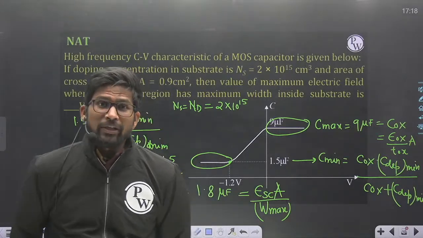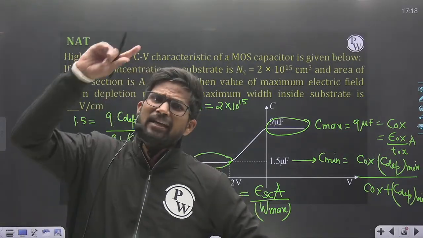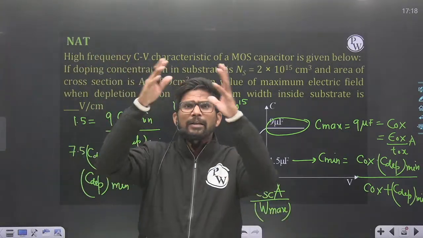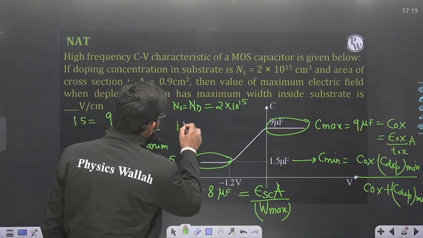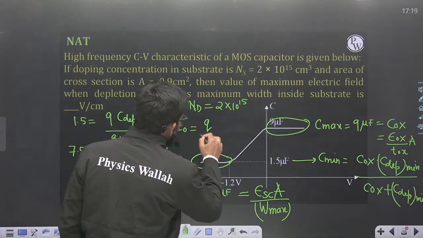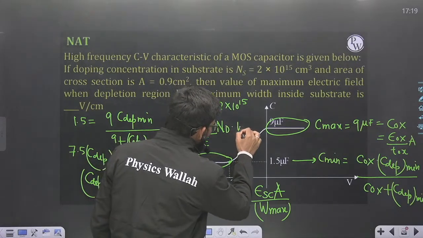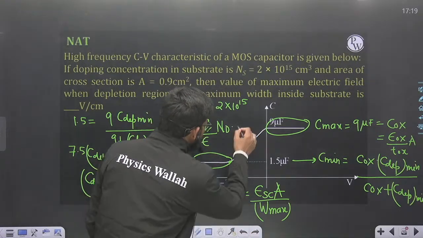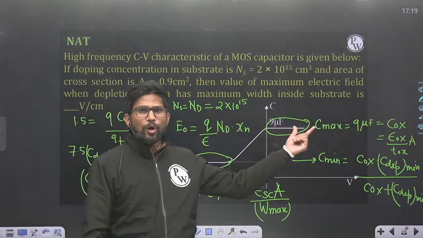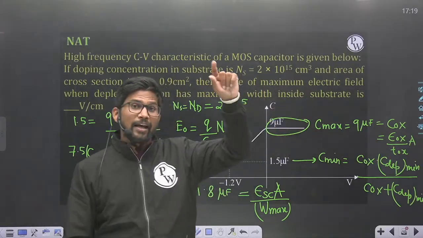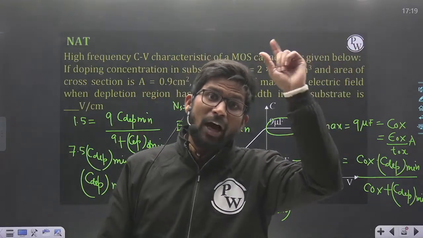Inside the depletion region, at the junction, the electric field will be maximum, just like in the case of a PN junction diode. The maximum value of the electric field is given by E naught equal to Q upon epsilon into ND into the depletion region width on the N side, and this is also equal to Q upon epsilon into Na into XP, where Na is the doping concentration on the P side and XP is the depletion region width on the P side.